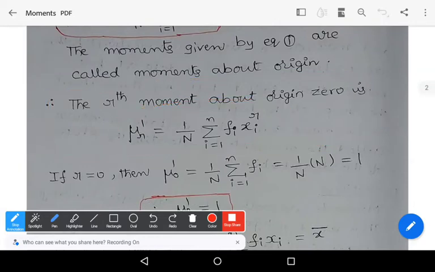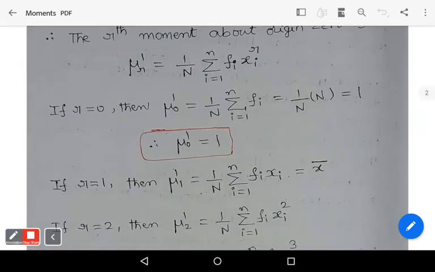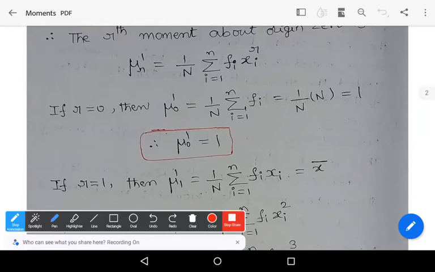Now we substitute r equals 0, r equals 1 and up to r equals 4. If r equals 0, then what happens? Mu naught dash equals 1 by capital N into summation over i equals 1 to n f i, because anything power 0 is equal to 1. So you simply get 1 by n into summation f i. This summation f i is nothing but capital N. So the N's get cancelled, and you get 1. Mu naught dash is equal to 1.